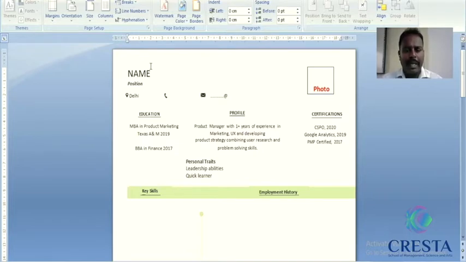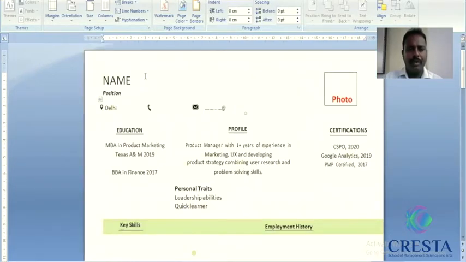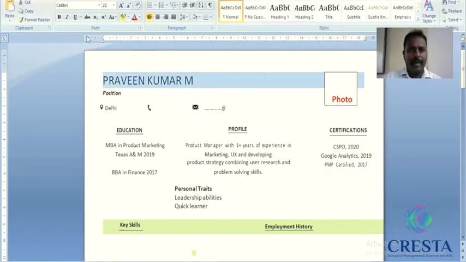On the left top corner of the page, you should mention your name. Mention your name as it is, that's all. Do not add a subtitle like "name" and then write your name. That's the wrong thing. Mention your name completely. Let it be in bold and in caps.